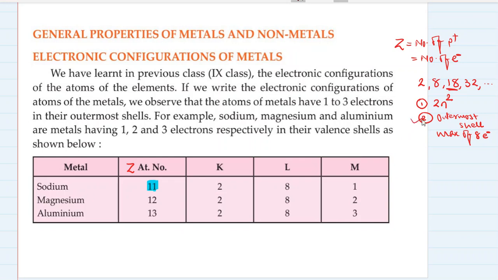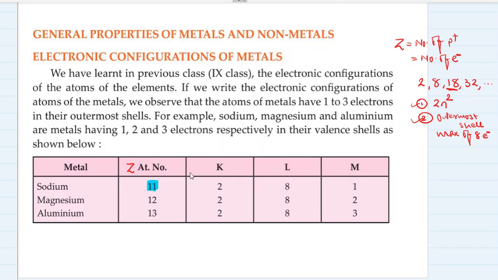So the second rule is, you can say, overriding the first rule. The second rule says that the maximum number of electrons present in the outermost shell of any atom of any element is 8 only. So this was just a quick recap regarding the rules of electronic configuration.